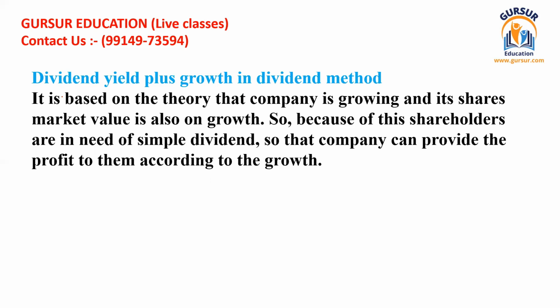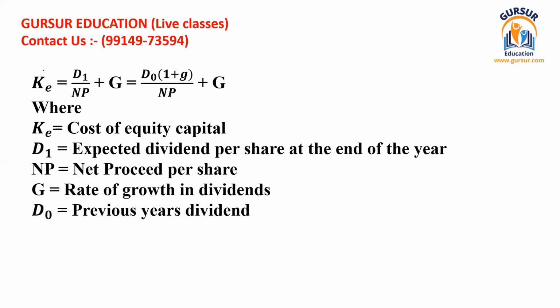The second one is the dividend yield plus growth in dividend method. Year on year, the company sometimes expects growth in its dividends, so they have to account for that growth in the calculation of cost of equity. This is adjusted on the basis of this formula. It can be found on two bases. If you remember only the first formula, that would suffice.